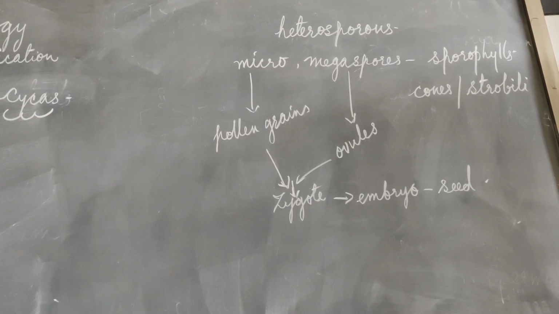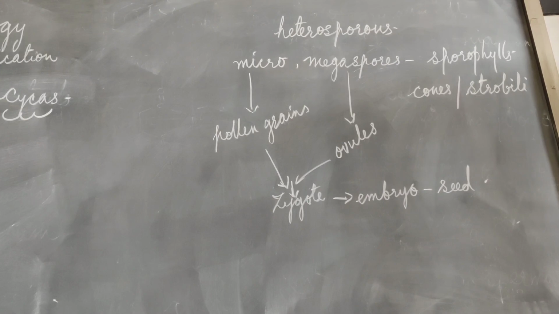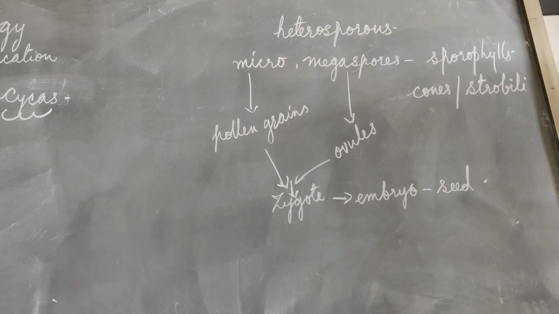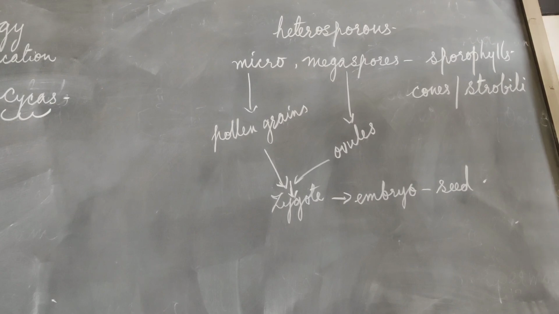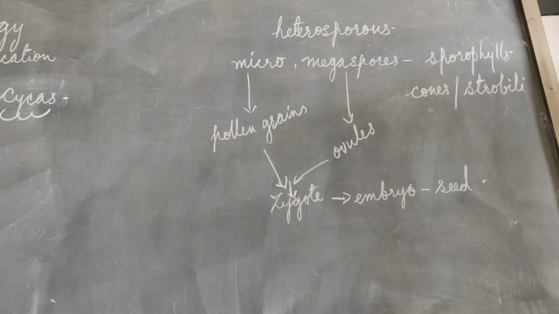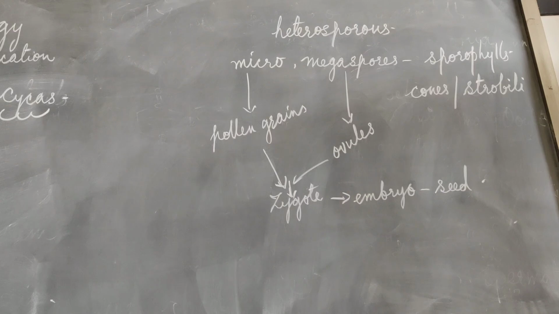Then in some gymnosperms, the stem and the seeds are used as food. The stem and seeds of the cycads are used as a source of starch. Then the seeds of some cycads are edible. Then pinus seeds are used as dry fruits, the chilgoza, as we call it. So that is the dry fruit from pinus.